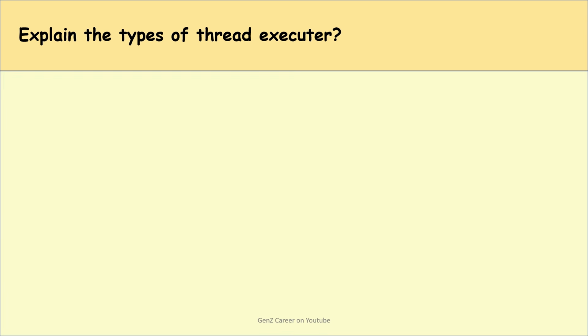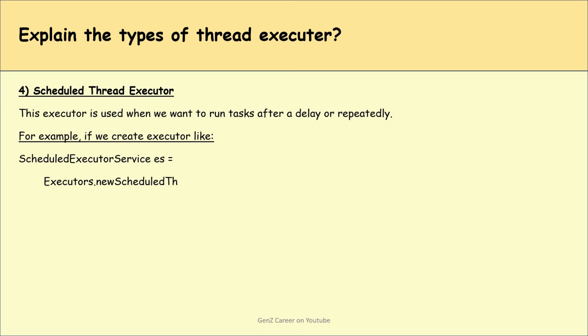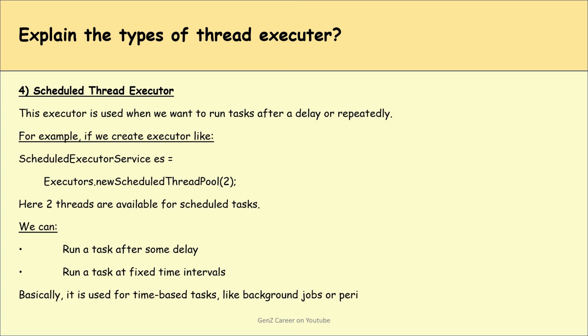Fourth is scheduled thread executor. This executor is used when we want to run tasks after a delay or repeatedly. For example, if we create an executor like ScheduledExecutorService es = Executors.newScheduledThreadPool, here two threads are available for scheduled tasks. We can run a task after some delay, or run a task at fixed time intervals. Basically, it is used for time based tasks like background jobs or periodic checks.